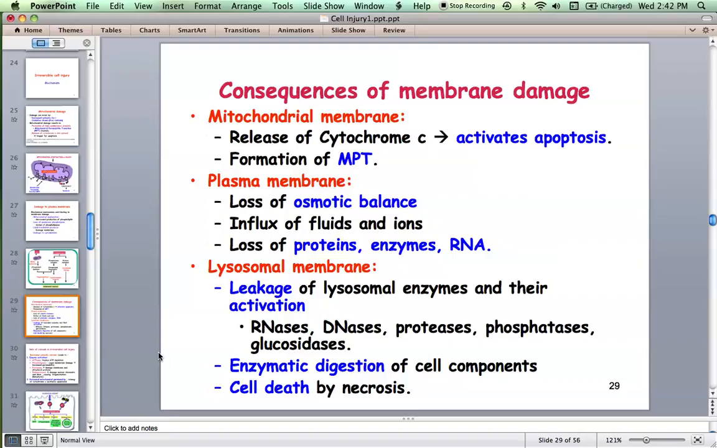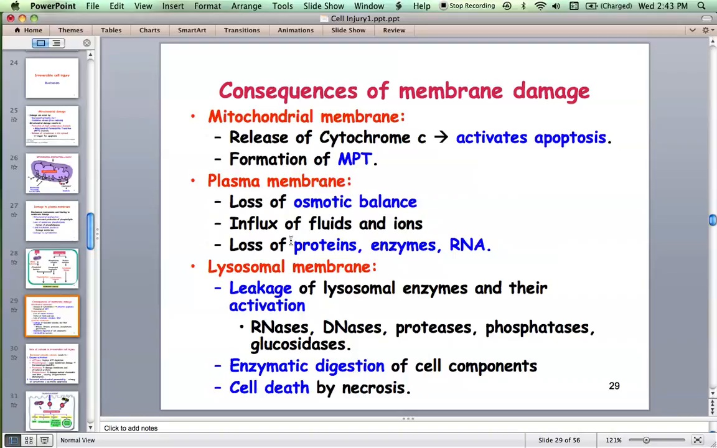When the mitochondrial membrane is damaged, apoptosis gets triggered. And when the plasma membrane is damaged, what happens? The integrity of the cell membrane is lost, and everything escapes. All electrolytes and fluids are lost, and some things get in. There is a loss of proteins, enzymes, and RNA.